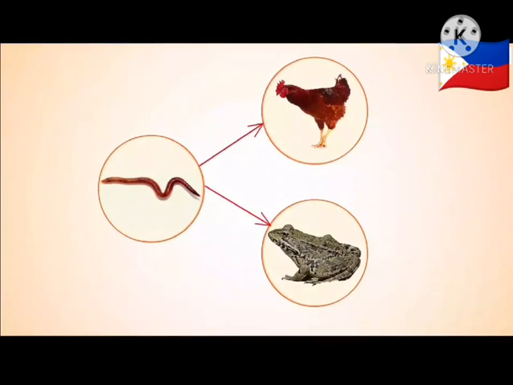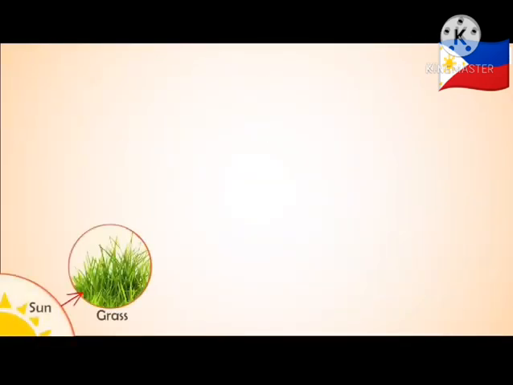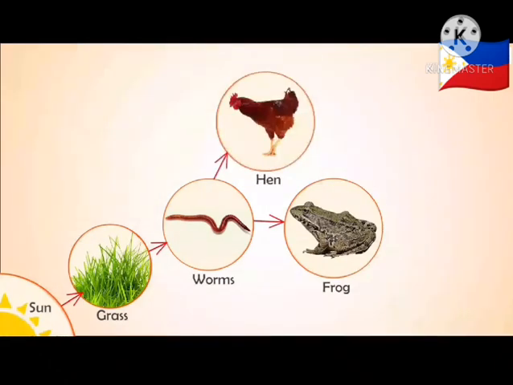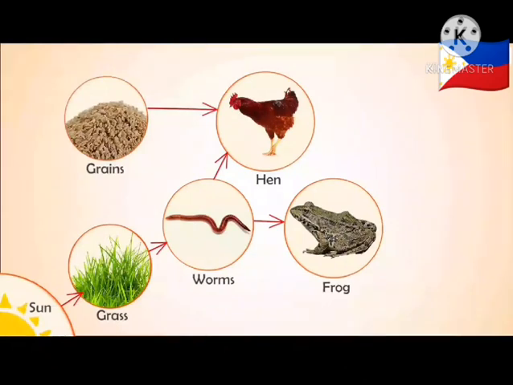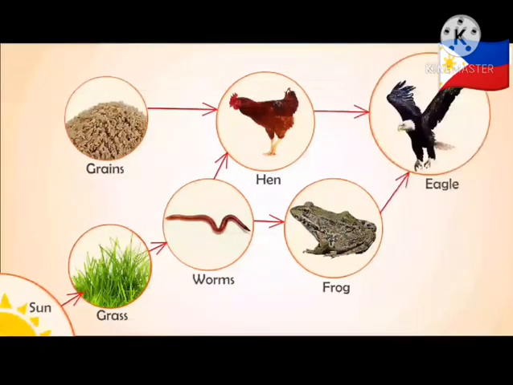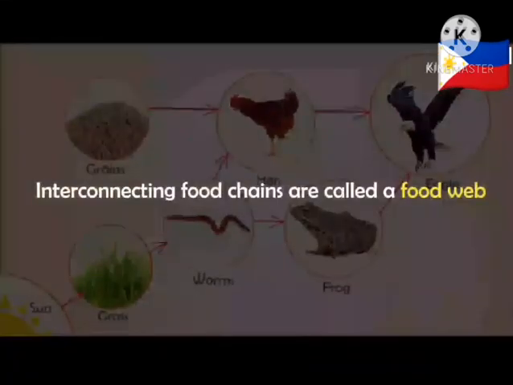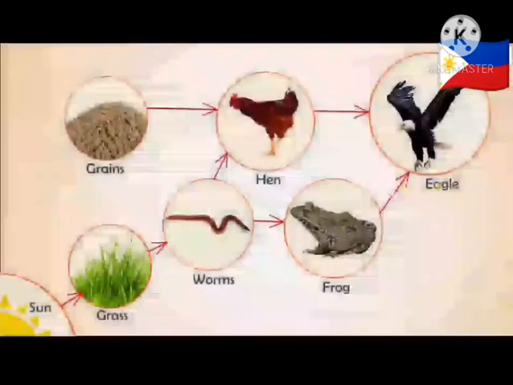Many such food chains exist in the ecosystem. One organism can be food for many. Let's understand this. Many worms feed on the same grass. The worms are eaten by the frog and hen. If you carefully notice, the hen feeds on grains too. But the frog and hen are both eaten by the eagle. Here, you see multiple food chains, and these interconnecting food chains are called a food web.